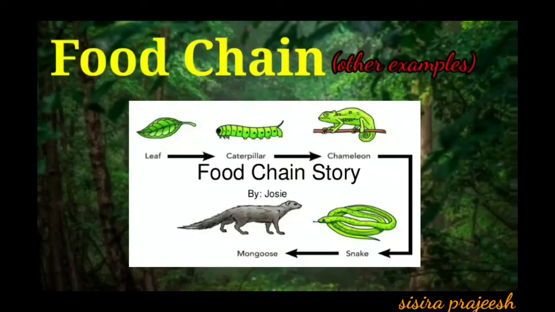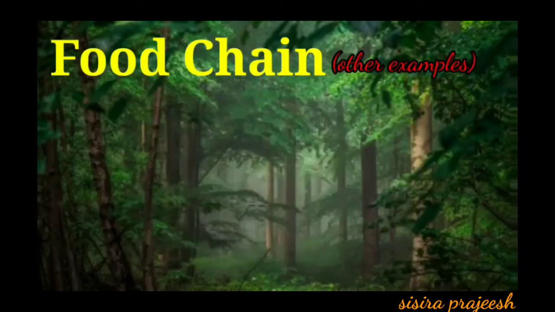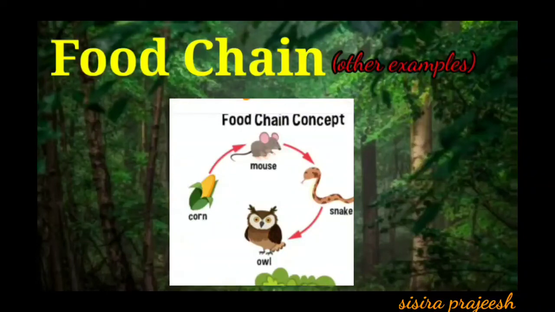In this picture, who is eating the leaf? Caterpillar. Caterpillar is food for chameleon. Chameleon is eaten by snake. Snake is eaten by mongoose. And when the mongoose dies, its dead body gets mixed with the soil, and it is a good nutrient for the soil, and from the nutrient soil new plants grow. Corn is eaten by mouse. Mouse is the food for snake. Snake is eaten by the owl. Owl dies and the dead body gets mixed with the soil, and it is a good fertilizer for the soil for the new plants to grow.